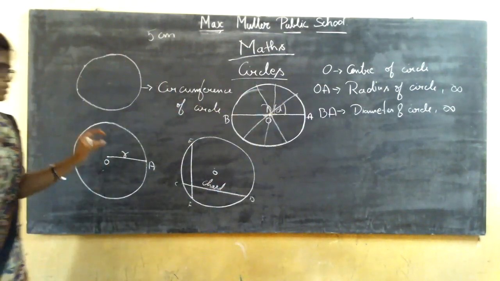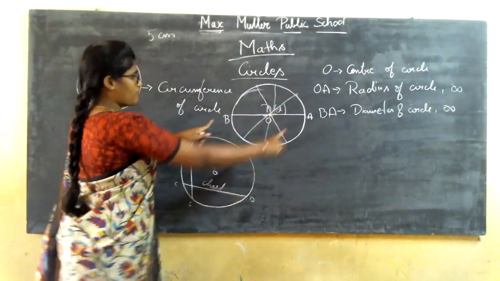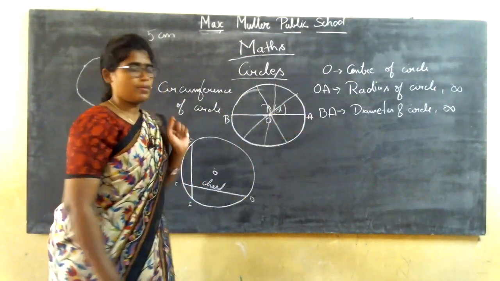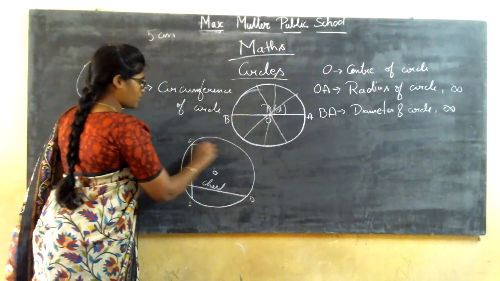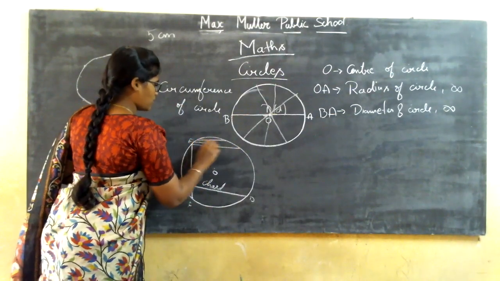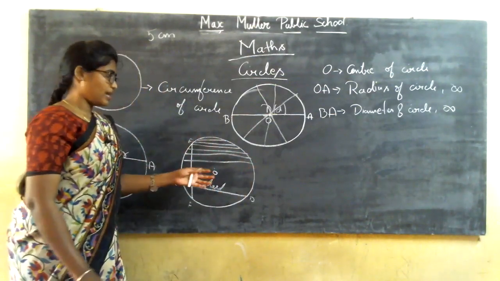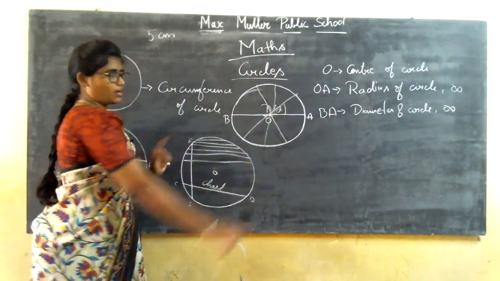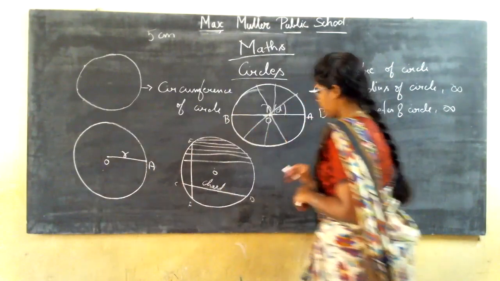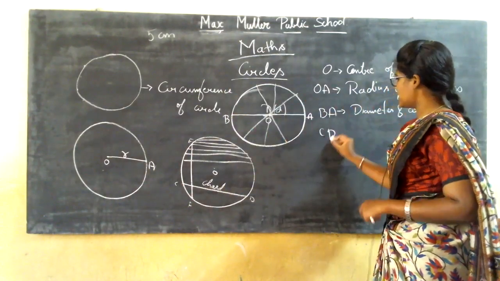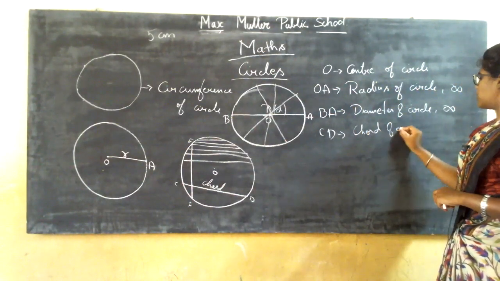Any line which is touching 2 points on the circumference is called a chord. Clear? It might be any line, n number of lines you can draw. You can draw it in this way, here also, here. Any line touching 2 points on the circumference of a circle is called a chord. So what you have named it as? That is, CD is a chord of the circle.